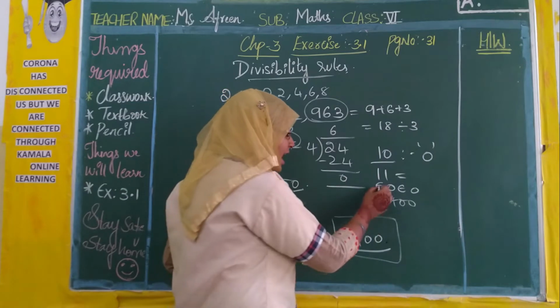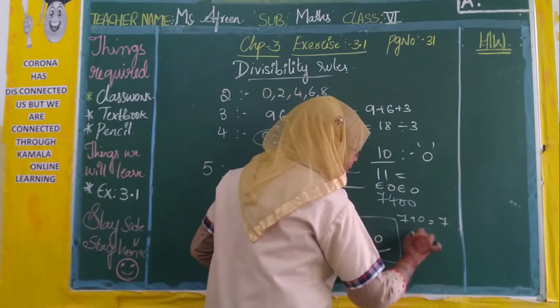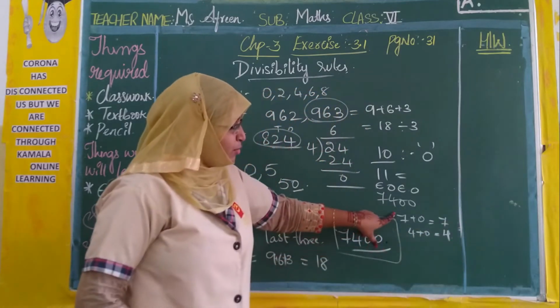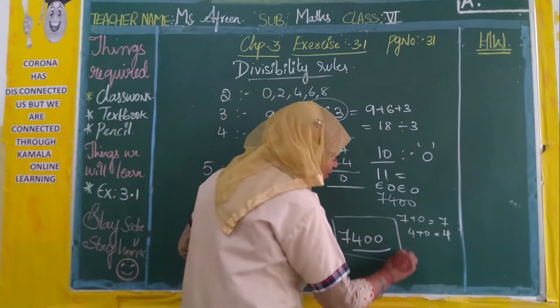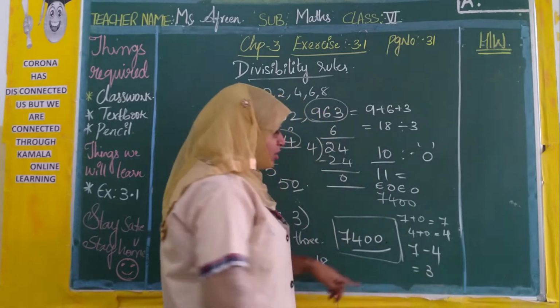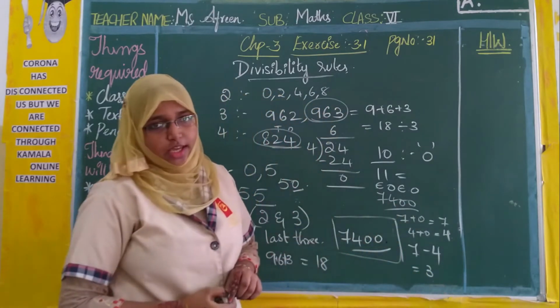So what we'll do, we'll add first even places, that is 0 plus 0 is 0, and odd places 4 plus 7 is 11. Now we got the sum of even digits and the sum of odd digits. Now we will find the difference. Now 3 is not divisible by 11. So 7400 is not divisible by 11.